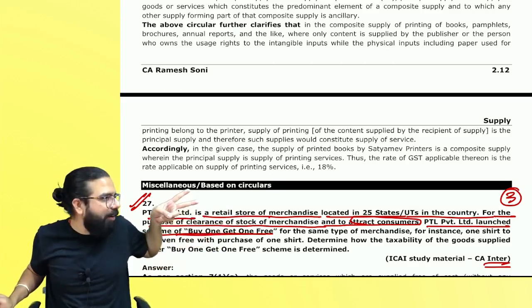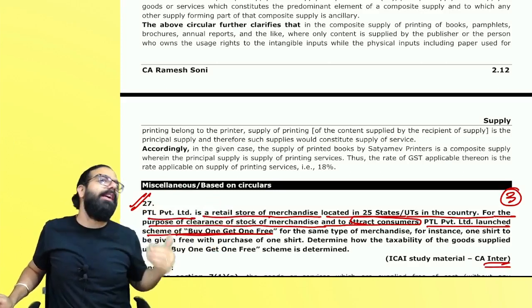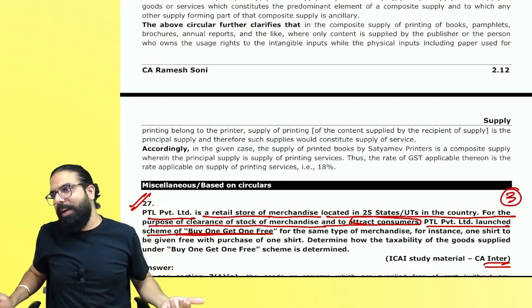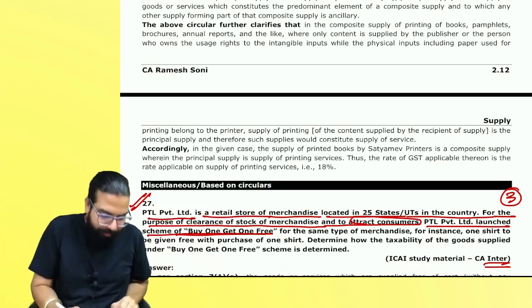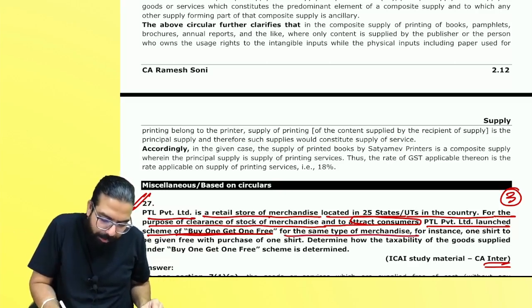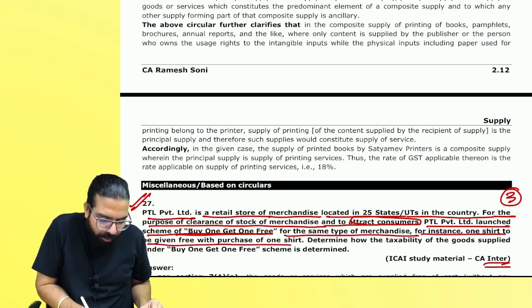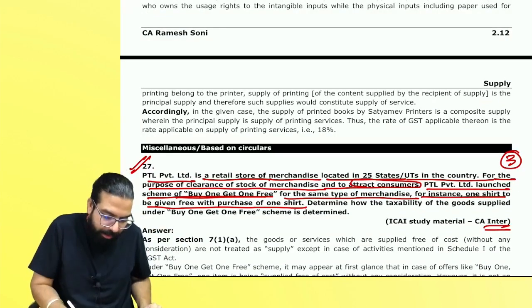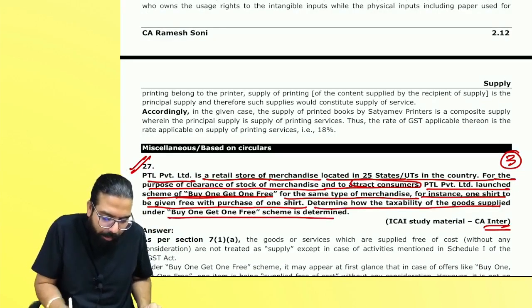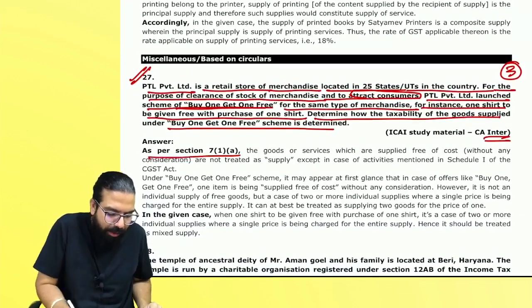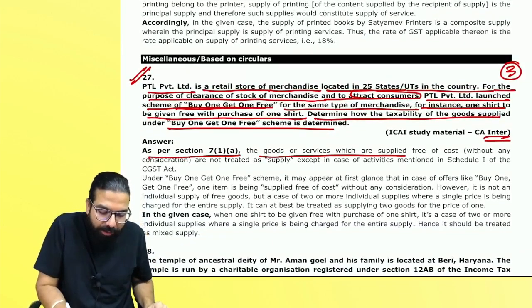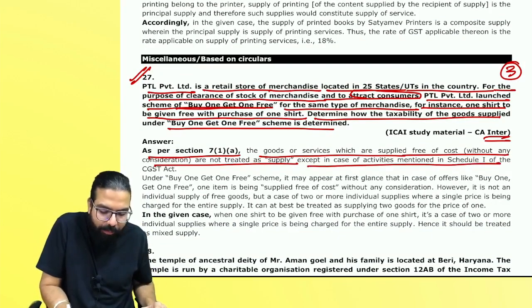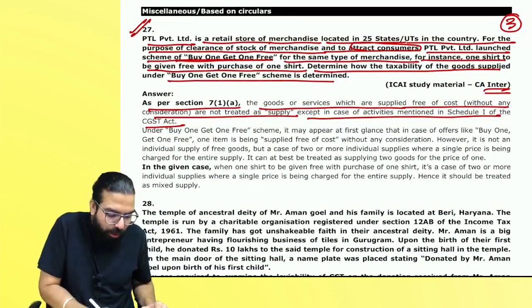Buy two at the price of one is nothing other than a mixed supply and you will get all the credit. For the same type of merchandise, for instance, one shirt, you will be given another shirt free. Two individual supplies supplied at a single price. Determine how the taxability of buy one get one is to be determined. As per section 7(1)(a), the goods or service which are supplied free of cost without any consideration shall not be treated as supply except when the activity is mentioned in Schedule 1.